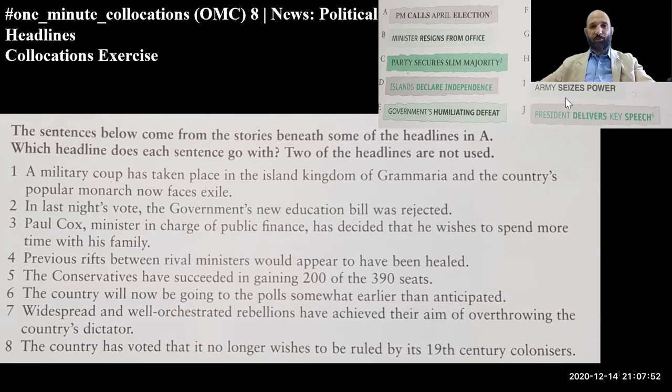We'll match these incidents to the titles here. And then, when I answer this with you, I will give you a couple more collocations. All right, so let's see the first one.